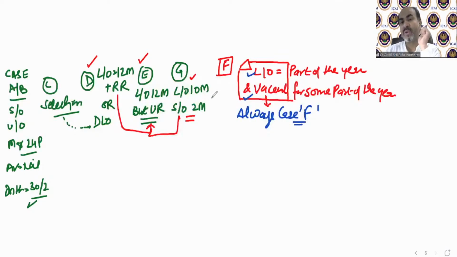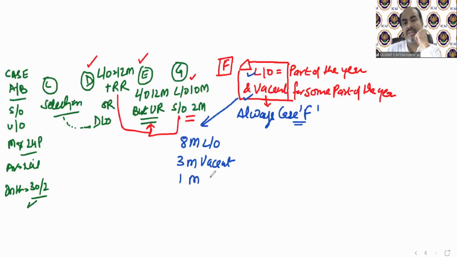Why am I saying this? Because there might be this kind of situation also. The question says 8 months let out. Do not get confused. Then 3 months vacant and 1 month self-occupied. Now you are confused. It's let out and self-occupied also. So should we go to case number G? No. If these two conditions are fulfilled, that is, if there is let out and vacancy, then it is always case number F.